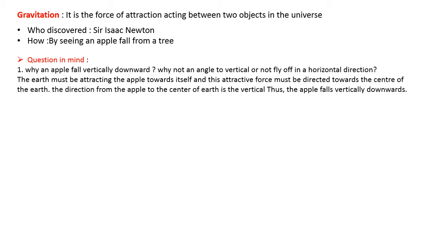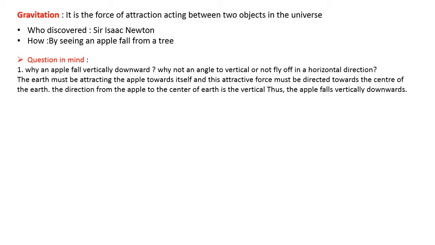So the earth attracts the apple towards itself, and this force is directed towards the center of the earth. We know the center of the earth is down only, correct? And therefore the apple falls vertically downward. The direction from the apple to the center of the earth is vertical, and thus the apple falls vertically downward.